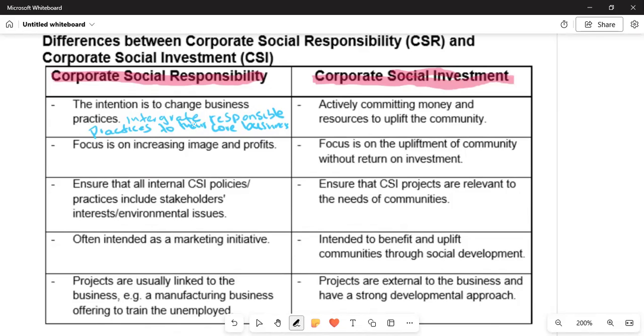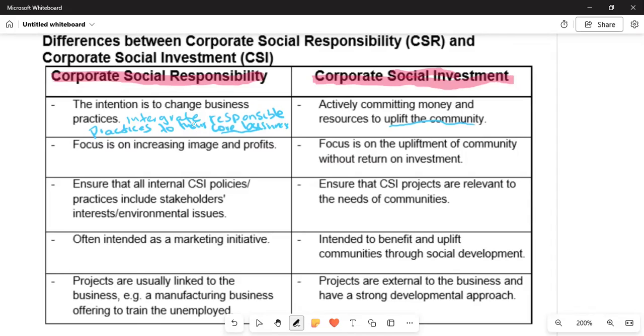So that is whereby they are still taking care of the needs of their employees, but they try by all means to integrate that with their core business. While with corporate social investment, they are actively committing money and resources to uplift the community. They don't think of their core businesses when they come to the community. All they do is commit their resources and money to make sure that they uplift and improve the community.